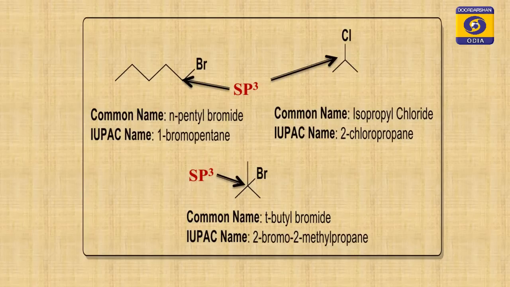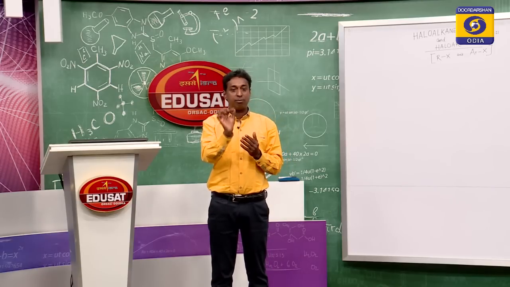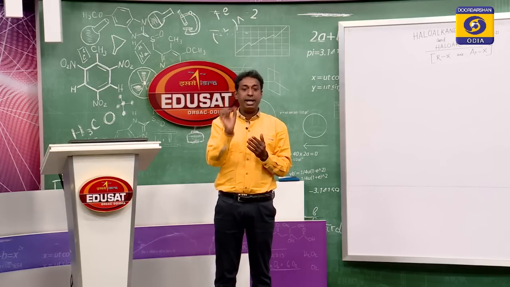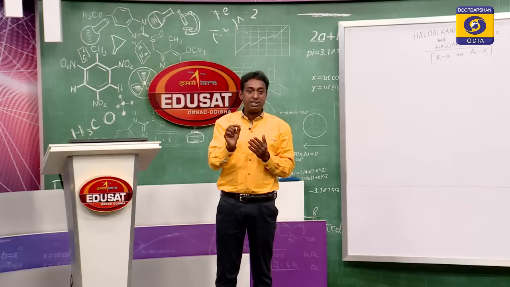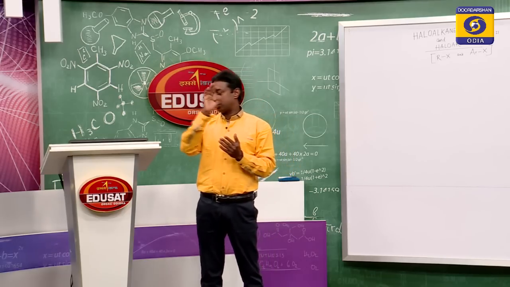Next slide, you see this one, some examples you can note. Three examples are given: one is n-propyl bromide, one is isopropyl chloride, and the last one is called tertiary butyl bromide. And I have marked the carbons which are sp3 hybridized, to which halogens have been attached.